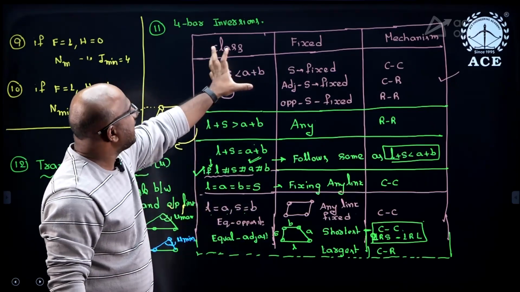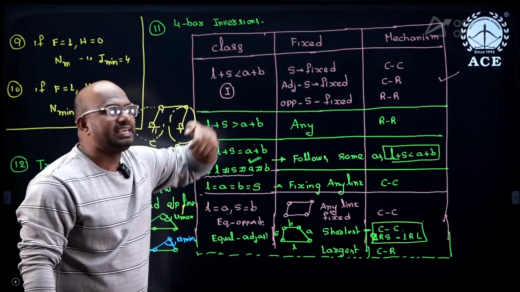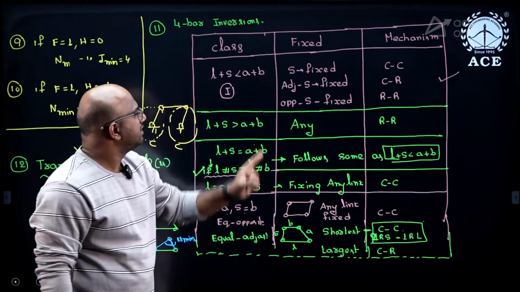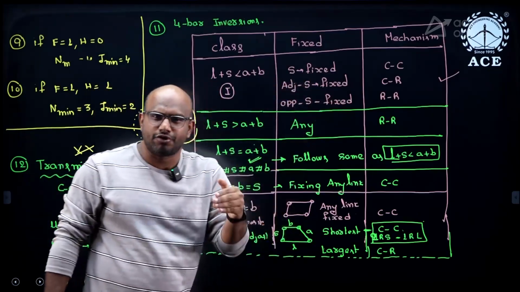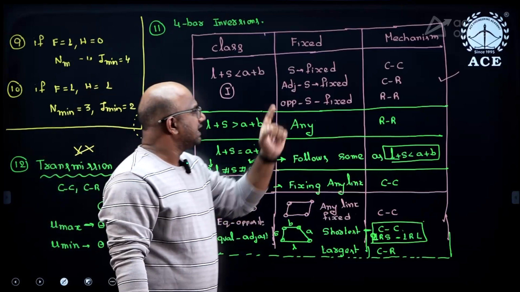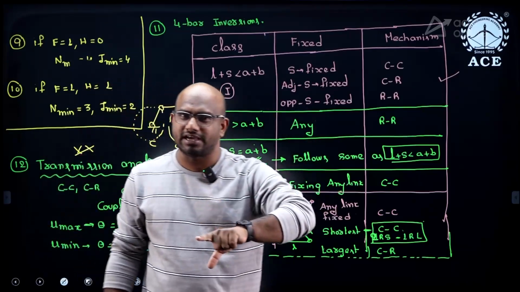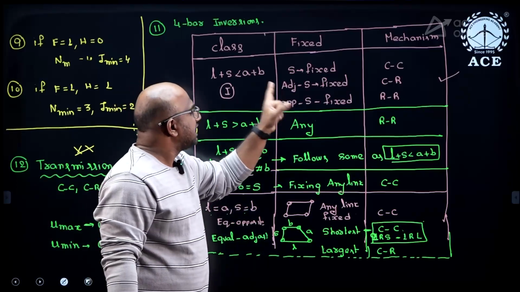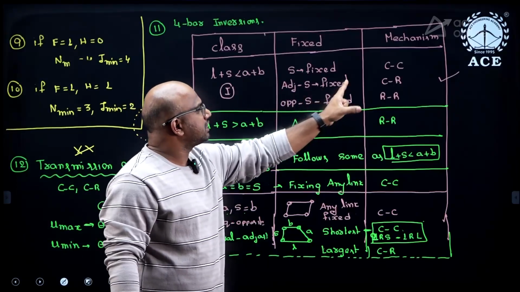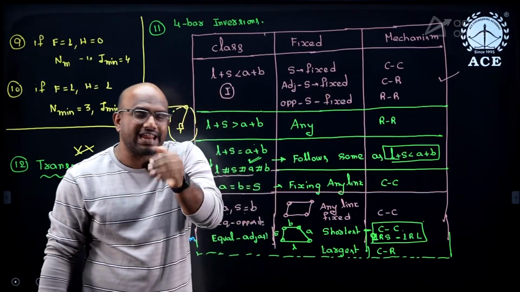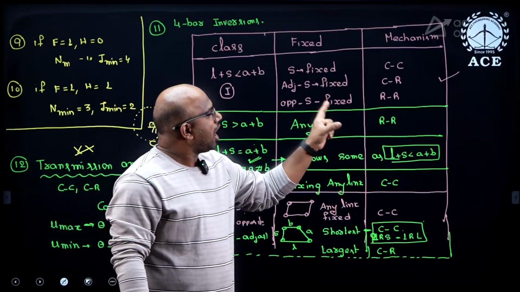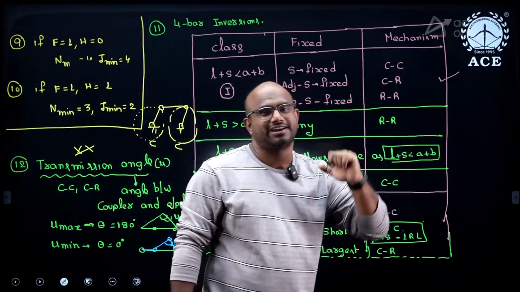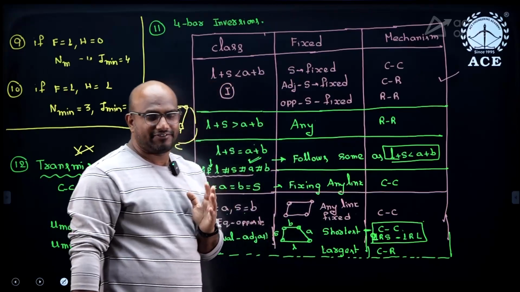Here the type of mechanism depends upon which link is fixed. If it is a class 1 mechanism and the shortest link is fixed, it gives a crank-crank mechanism: input makes a complete revolution, output also makes a complete revolution. Next, if the link adjacent to the shortest link is fixed, it gives a crank rocker mechanism. If the link opposite to the shortest link is fixed, it gives a rocker-rocker mechanism.